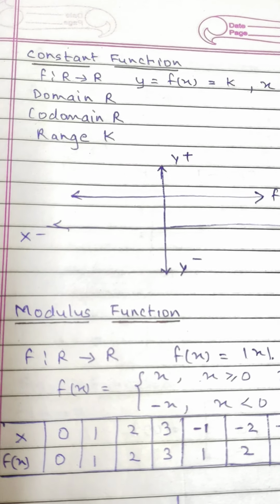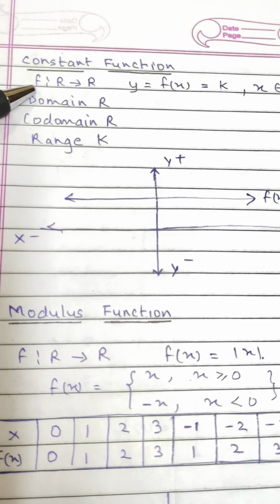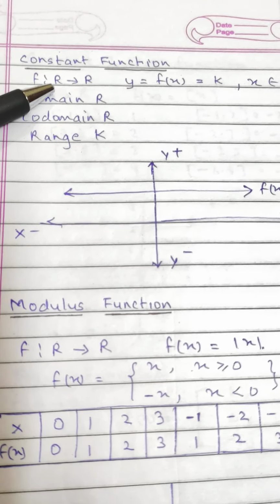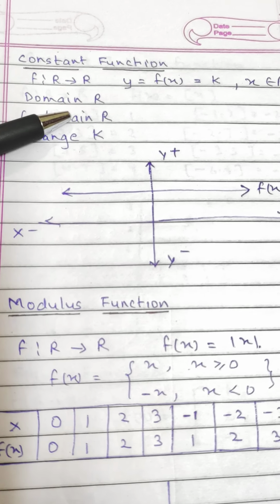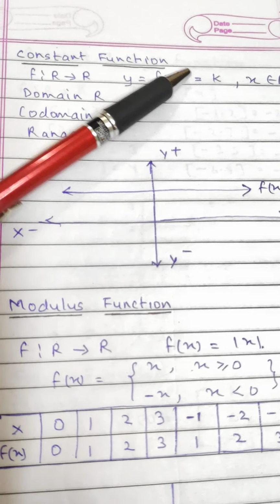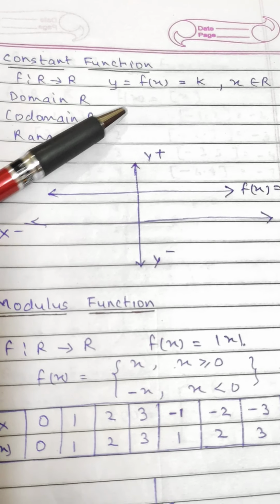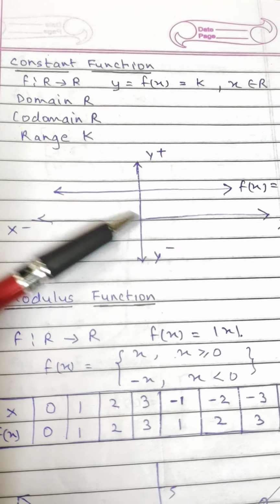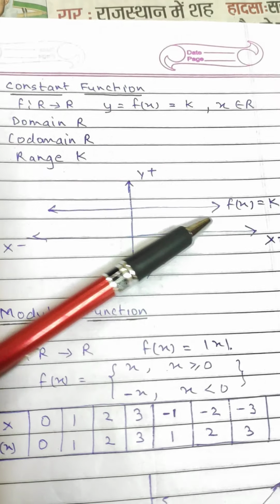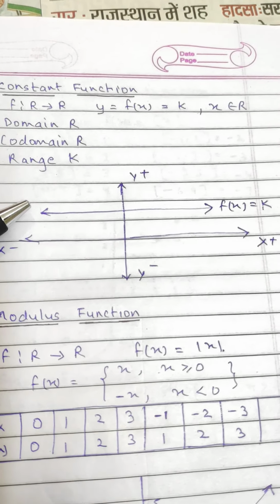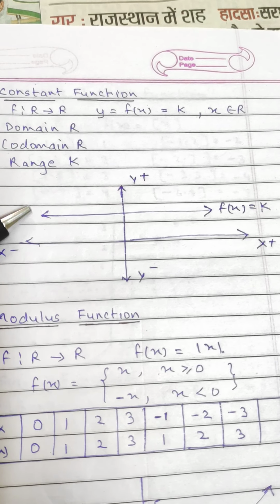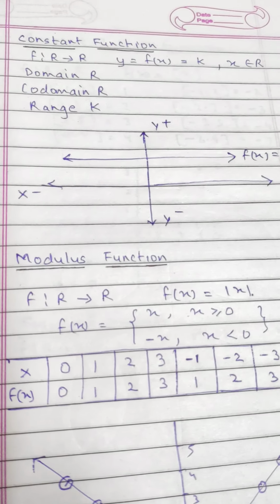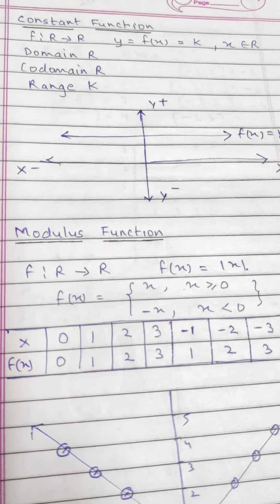Constant function. F is such that R goes to R, where y is equal to f(x) is equal to k, x belongs to R. First set R is the domain, second set R is the codomain. But in this function there is no x, so whatever the answer is, it is k only. So the range is k. You can see this is the xy plane. The function is f(x) is equal to k, y is equal to k, y is constant, a line parallel to the x-axis, maybe above or maybe below, depending upon the sign of the value of k.